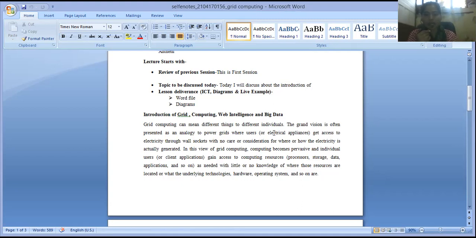And this is the same thing: grid computing is different things to different individuals. It means the property, shape or appearance of each element or individual situated in that geographical location is different for each element, isn't it?